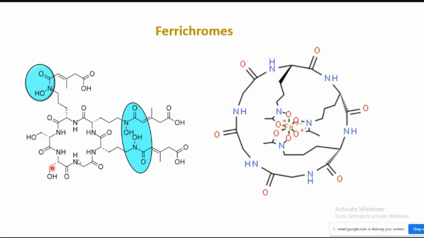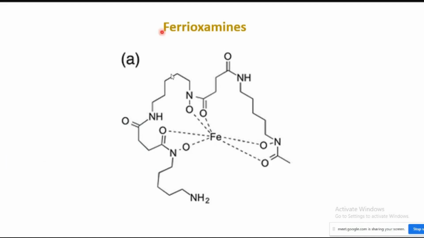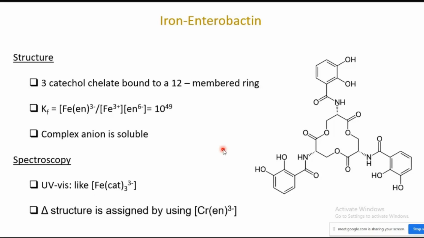It is a cyclic peptide. Another one is ferrioxime. It is an acyclic structure which has 6 oxygen donors which will bind with the iron in an octahedral manner. If you look at the structural features of ferrichrome, it has higher affinity towards iron. The formation constant is 10 power 49 and the complex anion is readily soluble in biological conditions.